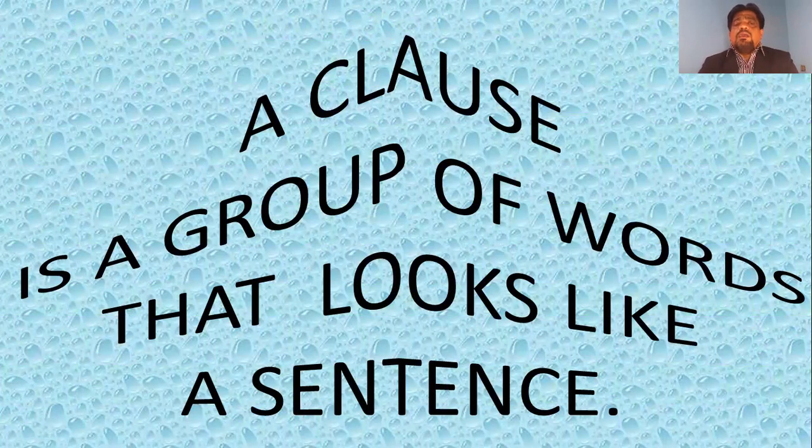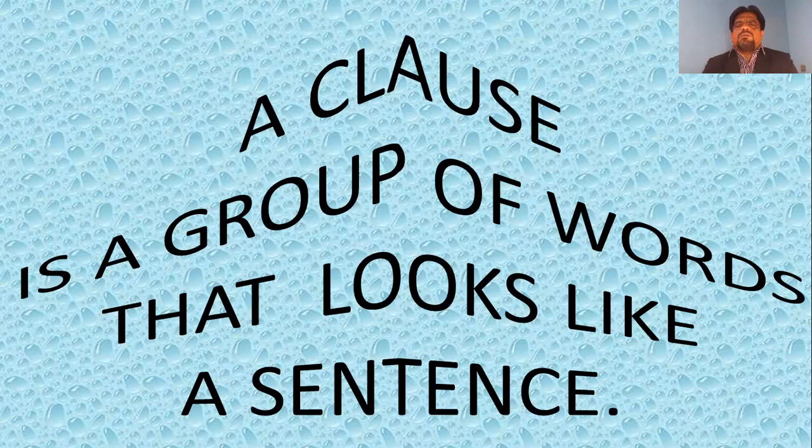So a clause is a group of words that looks like a sentence. We didn't find sentences there. In fact, we found clauses in between. We felt that each clause is a sentence. That is why, except in the first row, everywhere we felt that there were two sentences, because they were of two clauses. So what is a clause then?